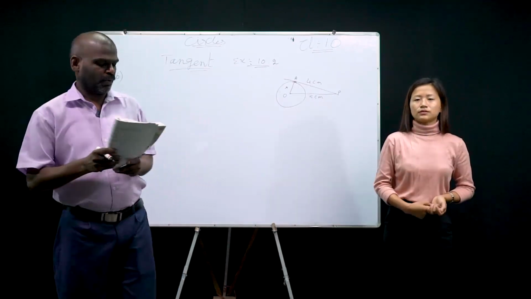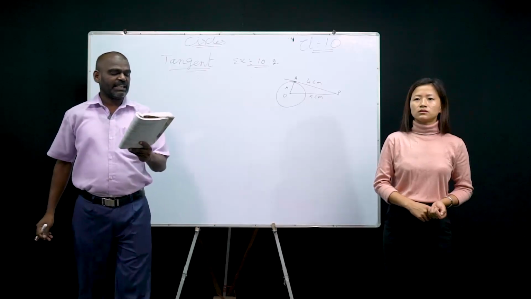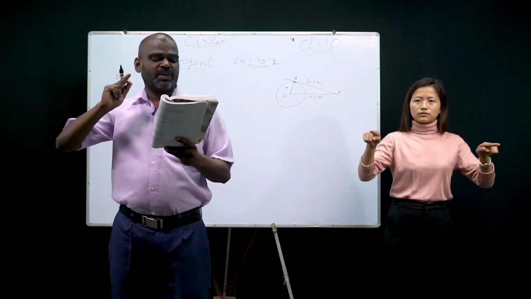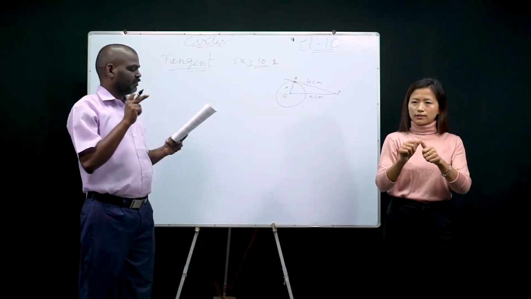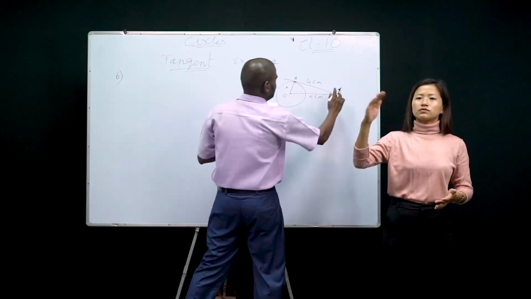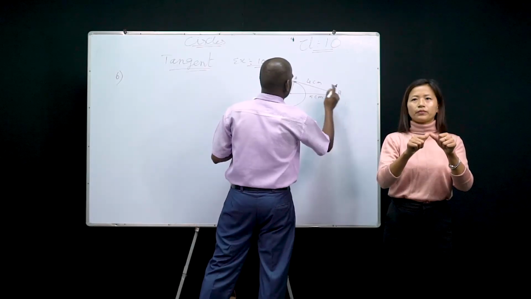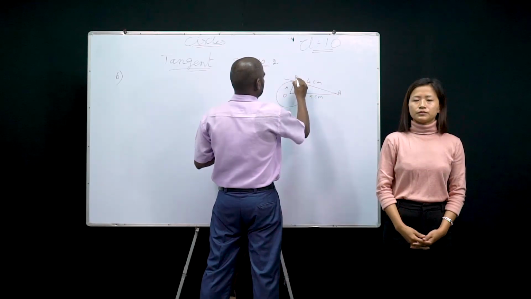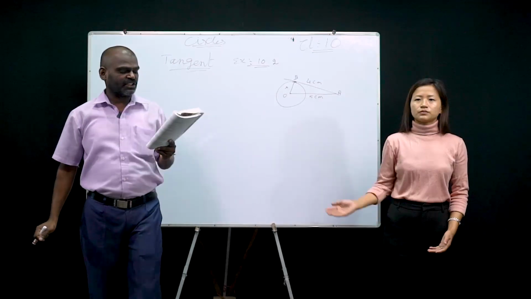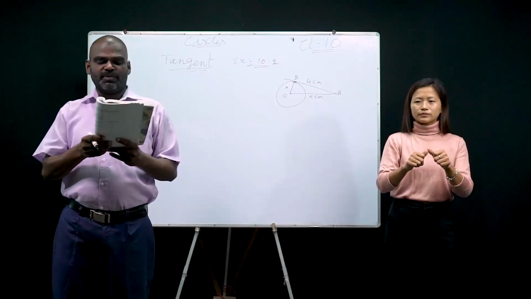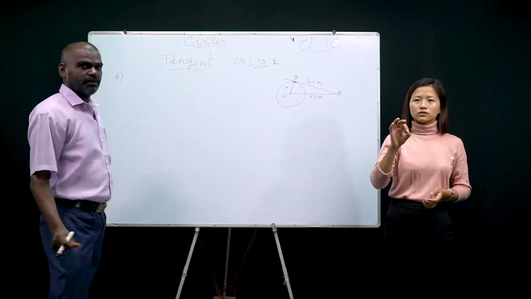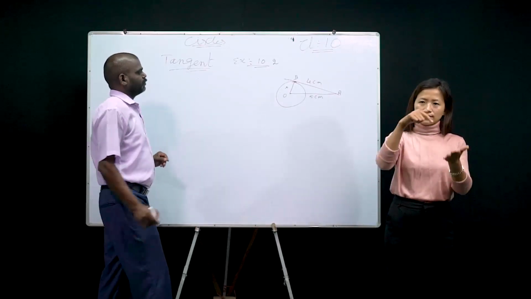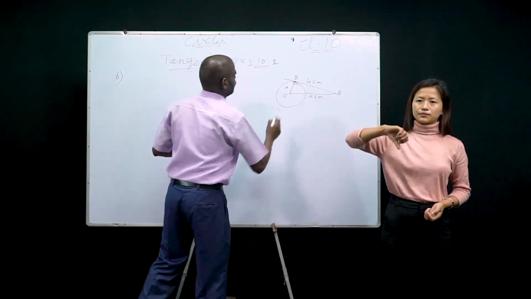Clear? Okay. I repeat again. The length of a tangent from a point A, that means point A is here, at a distance of 5 centimeter from the center of the circle is 4 centimeter. Find the radius of the circle. Okay. This is 90 degree, right?